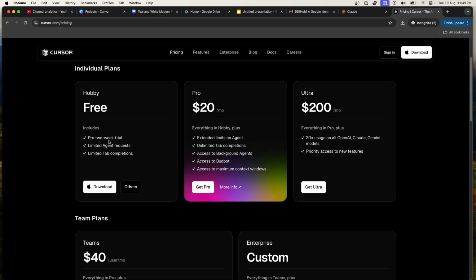So free, we get Pro 2-week trial. Limited agent request, limited tab completions. Wow. You got to pay for your tab completions. They're not free, you know. Oh no, unlimited if you get the next one. Yeah. You know what? I'll give the free one a go, and we'll see how far we can get before we run into the limitations.